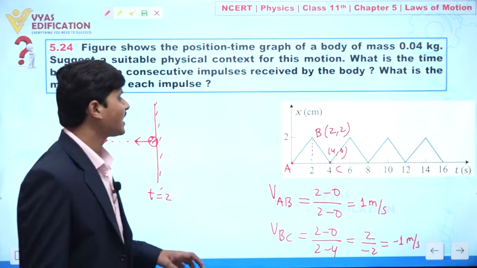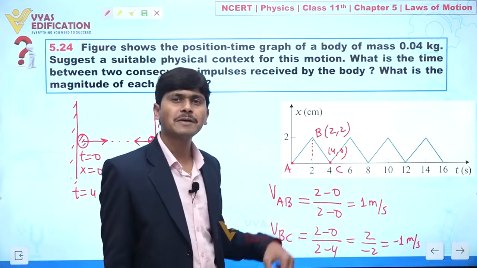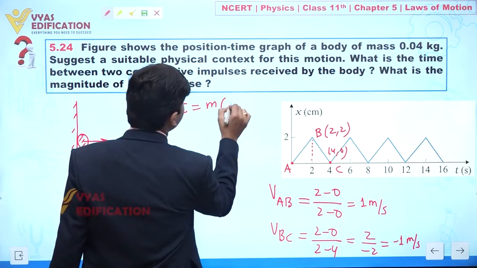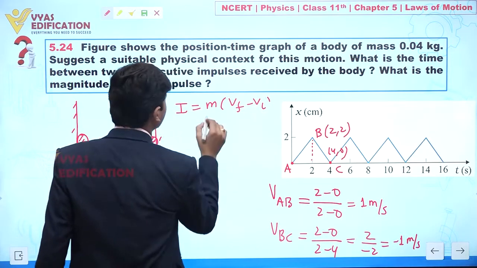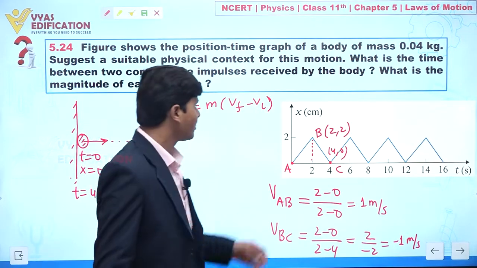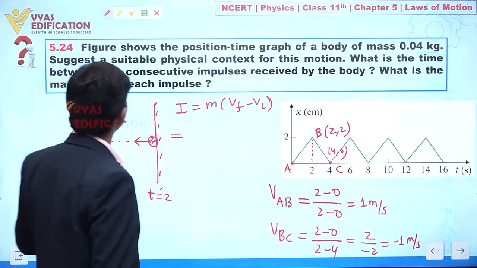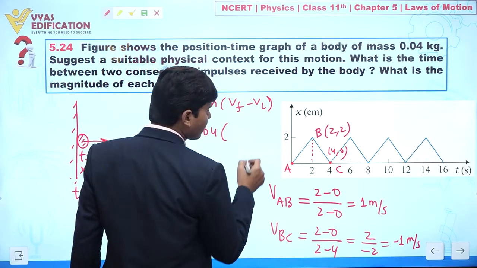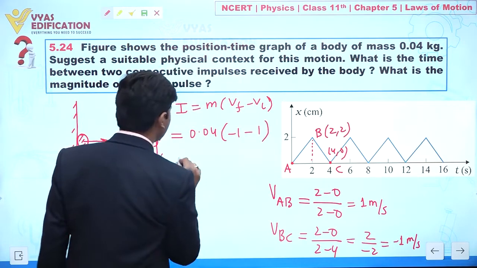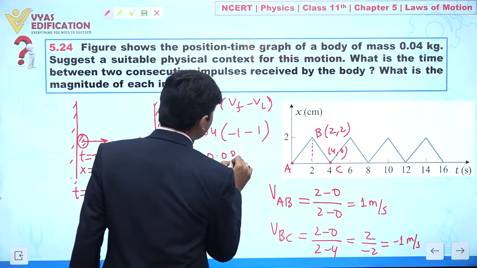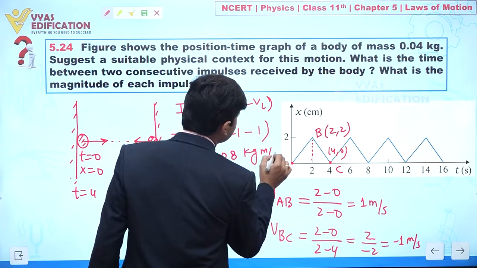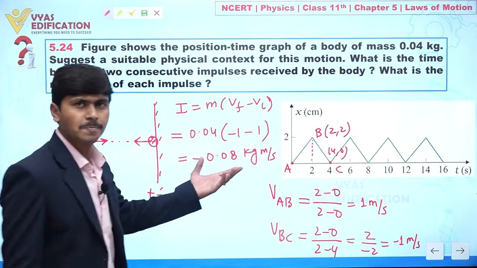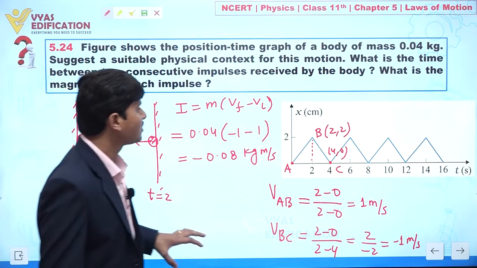So can we calculate the value of impulse at time t equal to 2 seconds? Impulse is given by mass times (V final minus V initial). The mass of the body is 0.04, the final velocity is minus 1 and the initial velocity is 1. So from here we get 0.08 kilogram meter per second. This is the value of impulse.